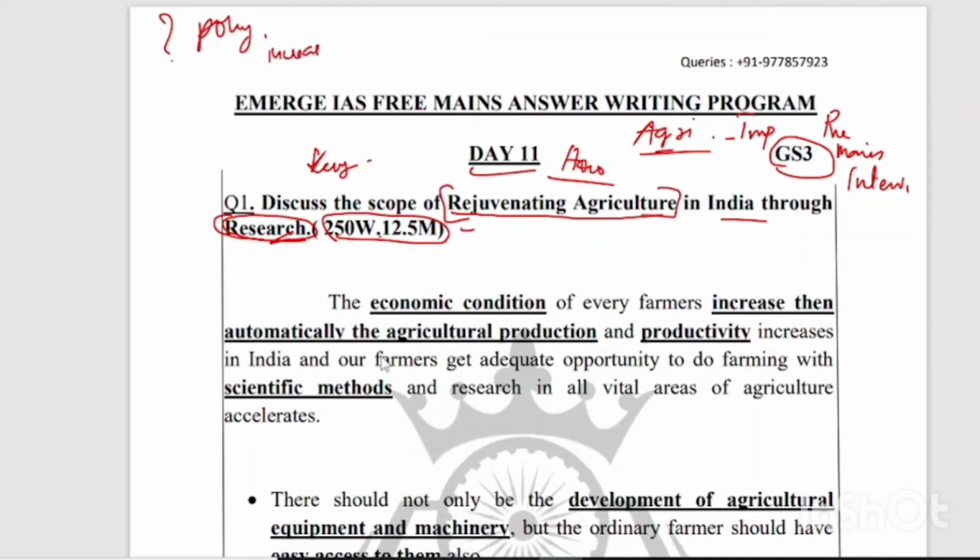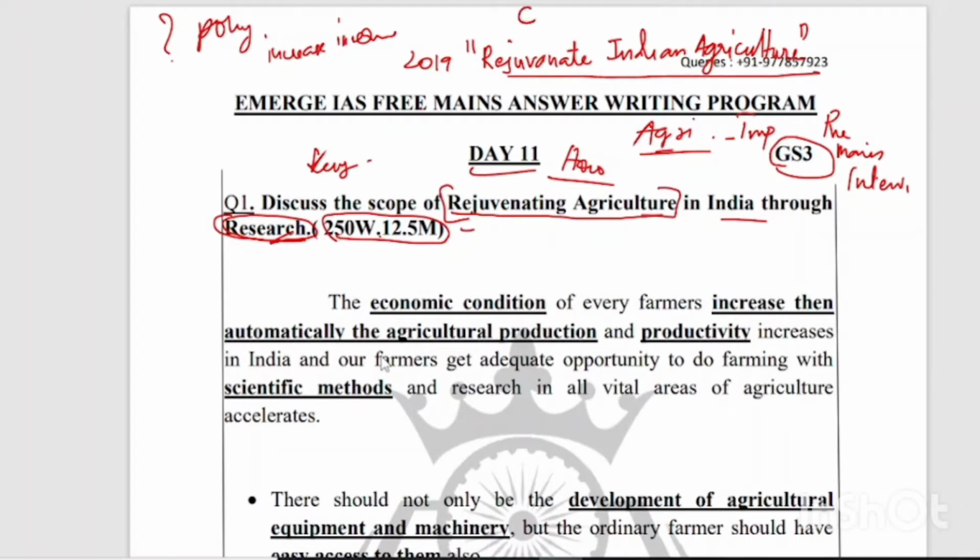In July 2019, our Prime Minister constituted a high-powered committee, and this committee consists of the chief ministers of 7 states, and this committee was exclusively constituted to rejuvenate Indian agriculture.